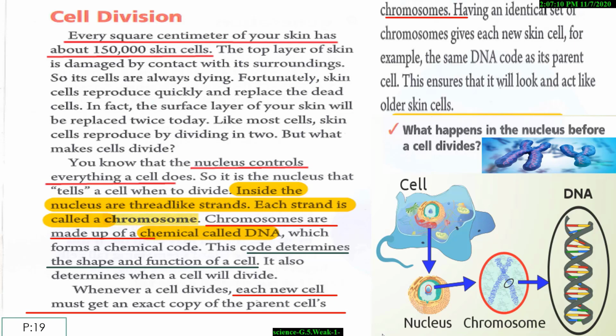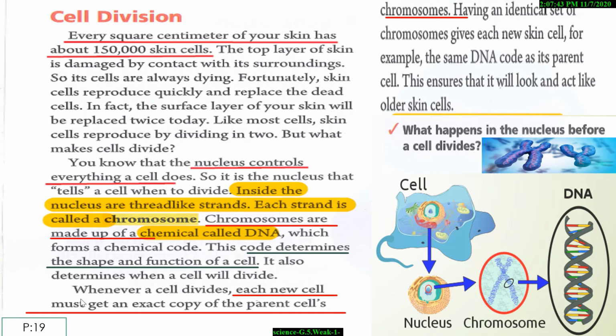Why are they important to the cell? This code determines the shape and function of a cell. It also determines when a cell will divide. Whenever a cell divides, each new cell gets a copy. Another question: what happens in the nucleus before a cell divides?